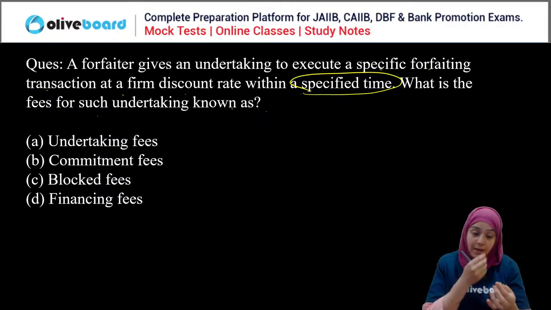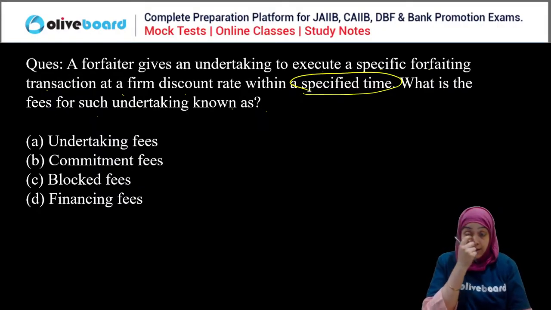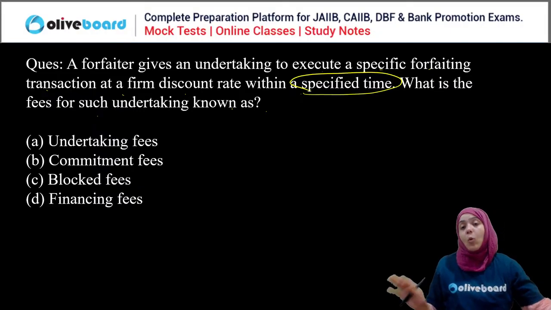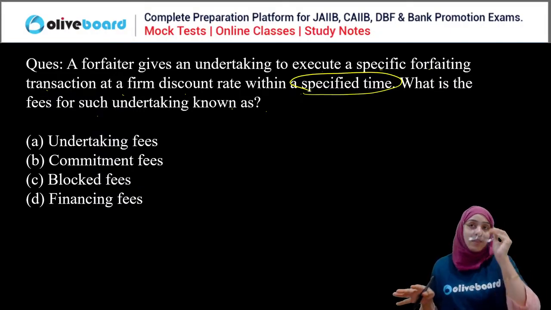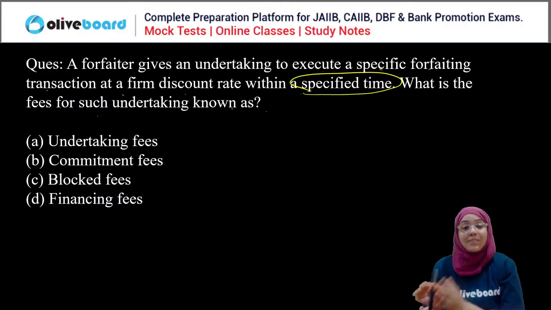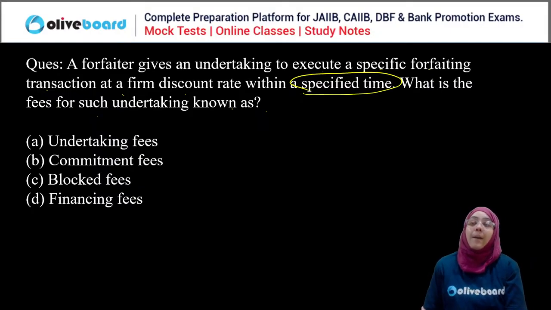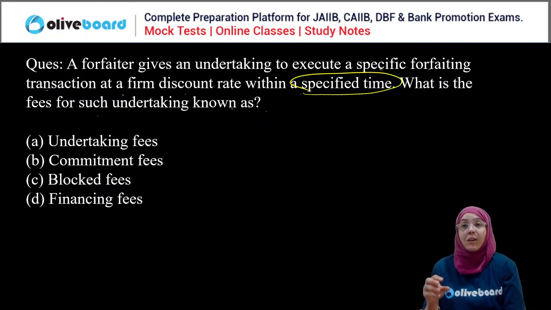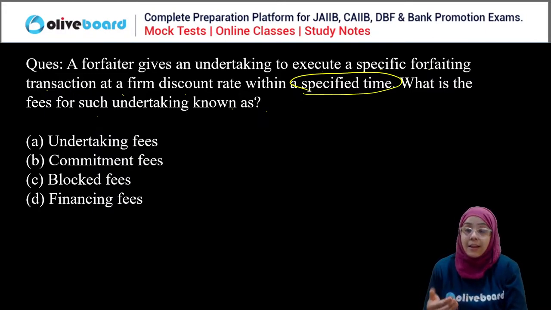You have to tell me: the forfeitor gives an undertaking that, okay, I will execute the forfeiting transaction, you just proceed with the buying and selling. Which of the following fees is involved when the forfeitor gives that undertaking, that yes, I am responsible for giving the forfeiting amount?